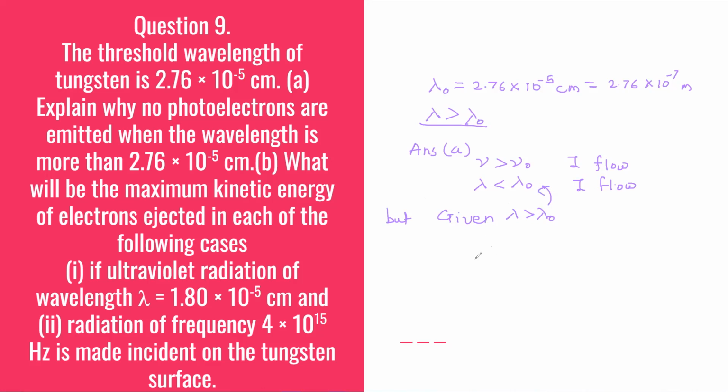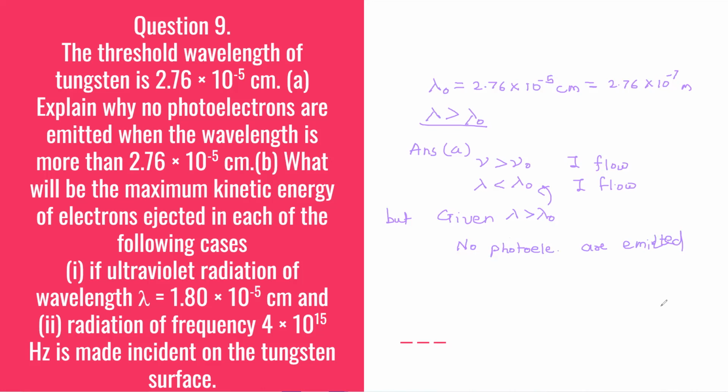So definitely we can conclude that no photoelectrons are emitted. So there is no emission of photoelectrons because the condition is exactly reverse.